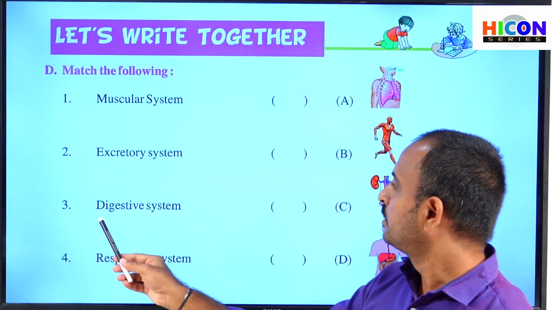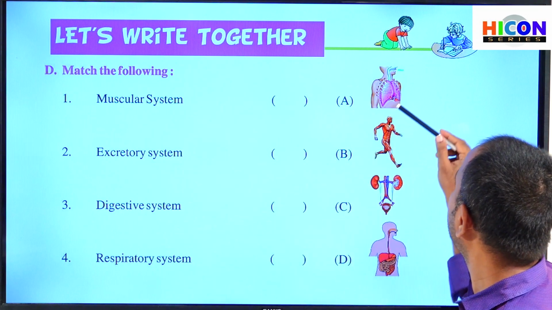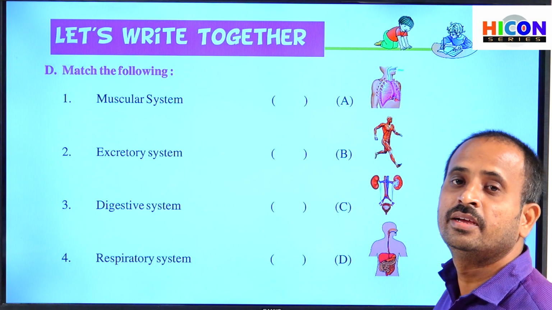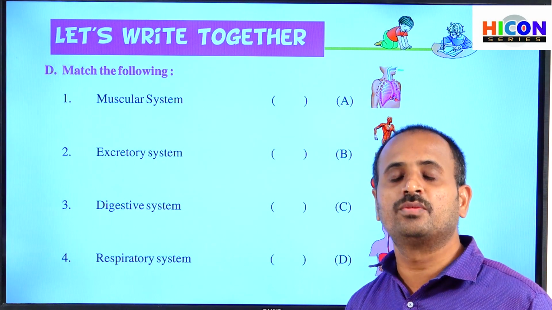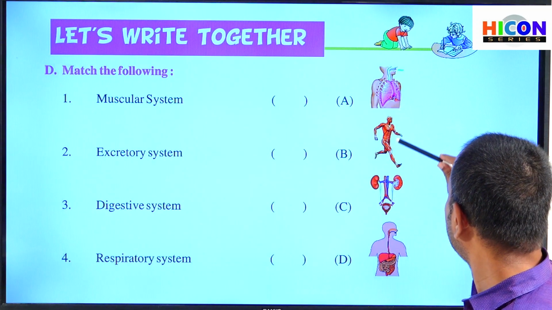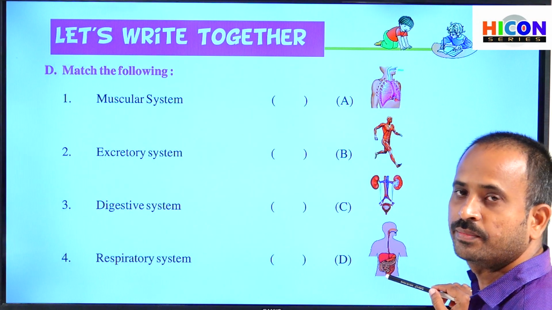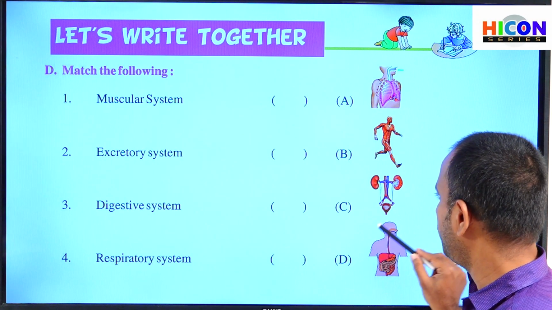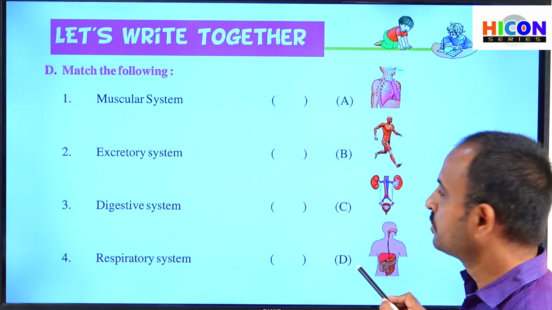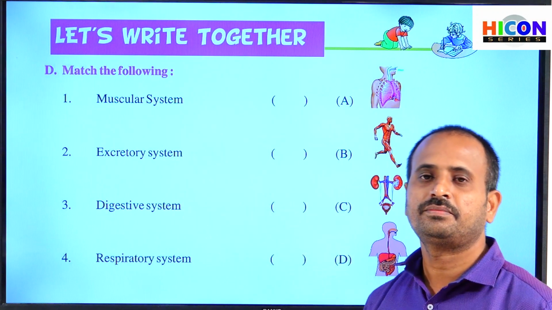And third one is digestive system. Which picture represents the digestive system among these? Generally, digestive system contains mouth, food pipe and stomach. In which picture do we have the stomach? In this picture we have stomach, mouth and food pipe. So this picture represents the digestive system. This is option D. So write D in the bracket against digestive system.